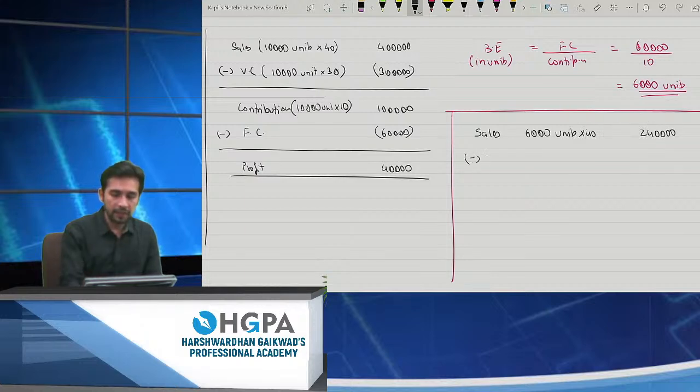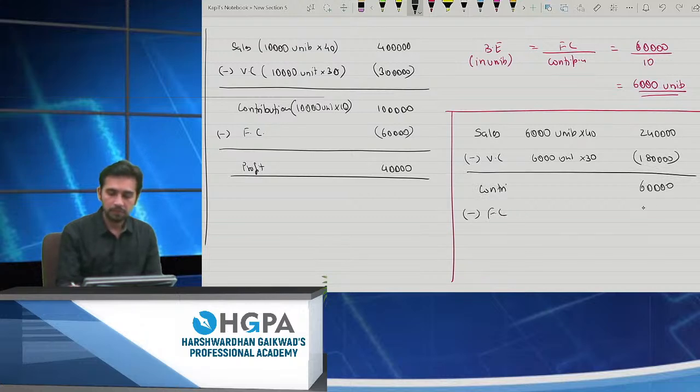If I deduct variable cost, it will be 6,000 units into 30. Okay. 1,80,000. Perfect. How much is the contribution part? 60,000. Very simple one. How much is the fixed cost? 60,000. And therefore, I'm having a profit of 0 rupees, which is ultimately the break even, right?